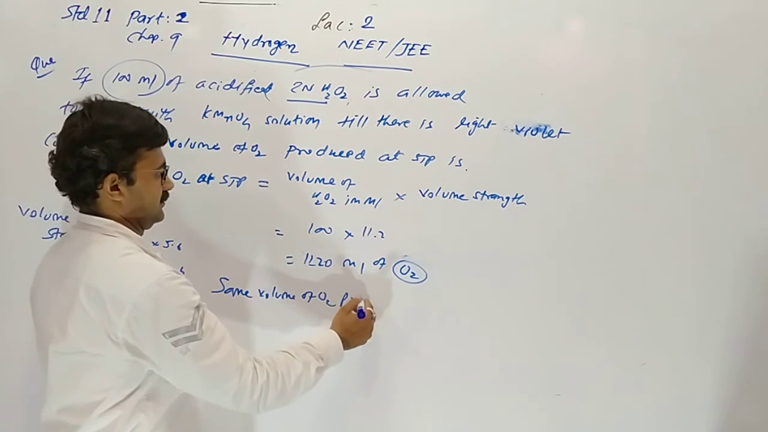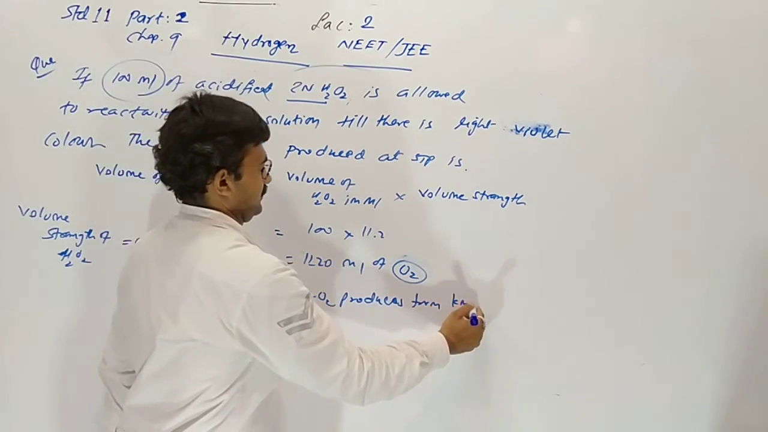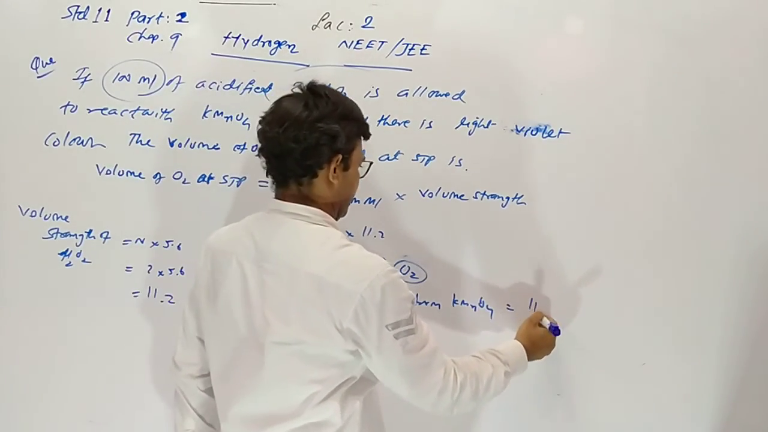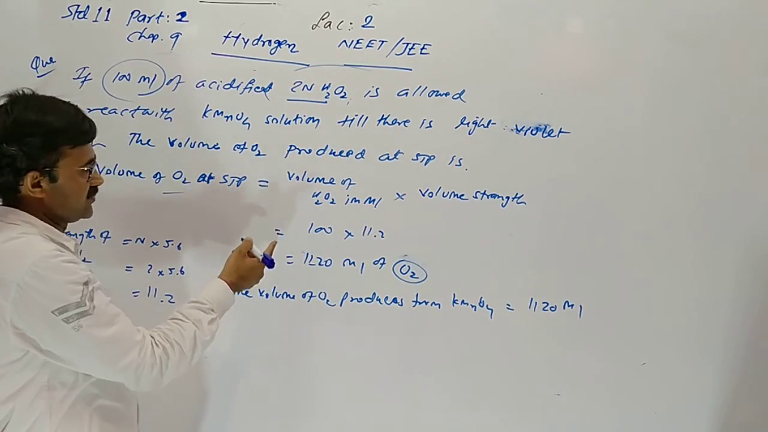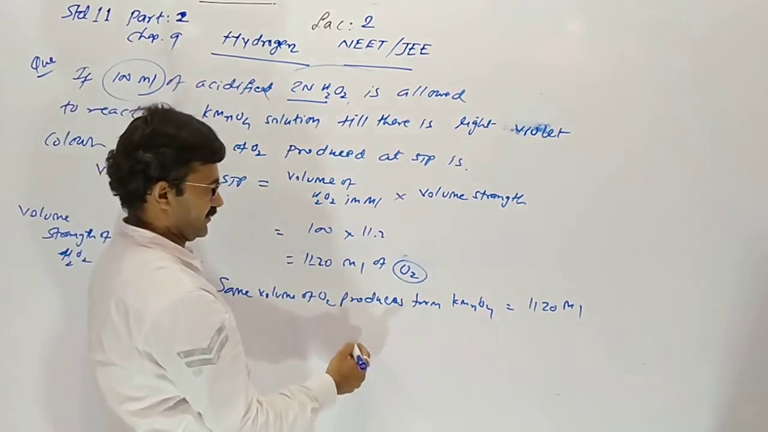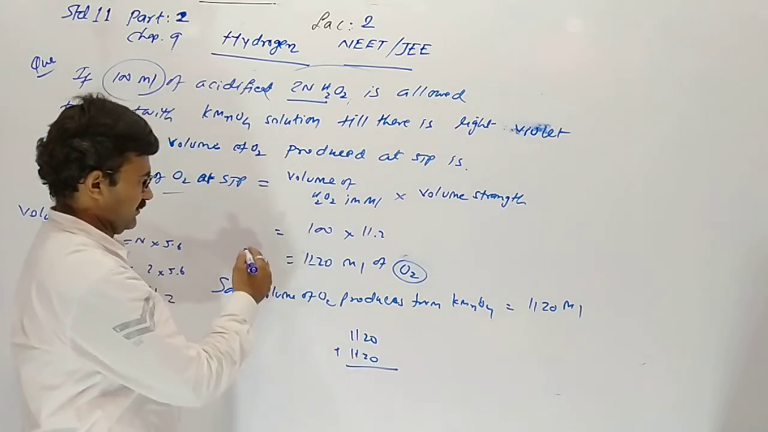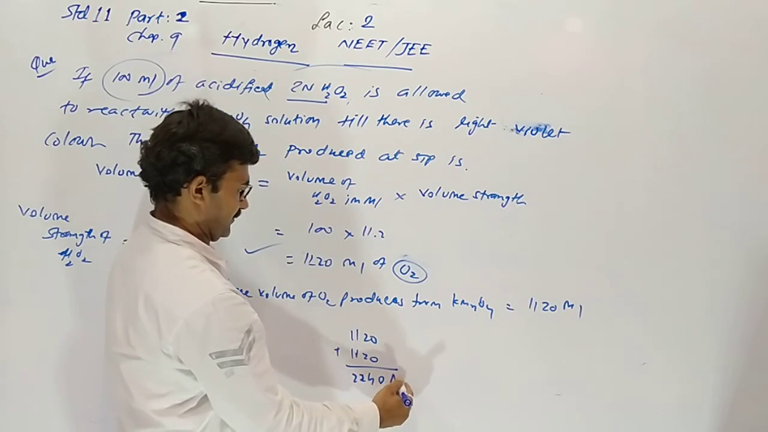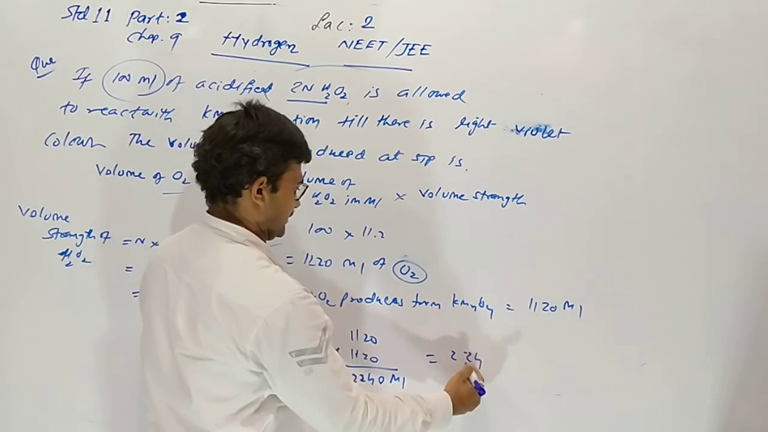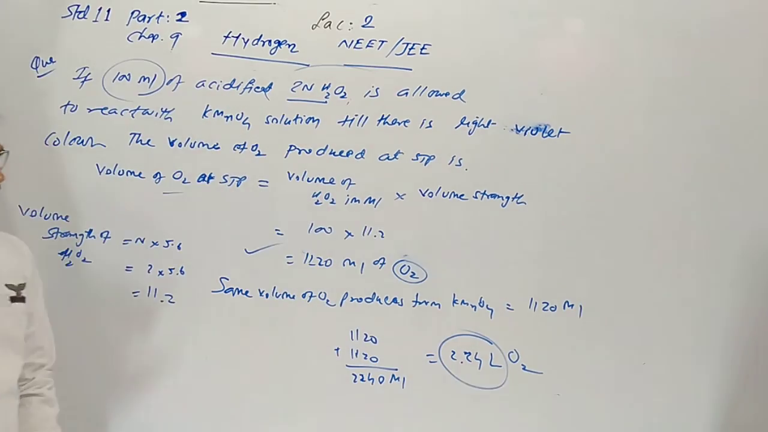Now the same volume of O2 is produced from KMnO4, so 1120. Why? Because the same milli equivalent will be used of hydrogen peroxide in KMnO4. So the total liberated oxygen from H2O2 and from KMnO4 is 2240 milli. Divided by 1000 gives 2.24 liter oxygen as our answer.